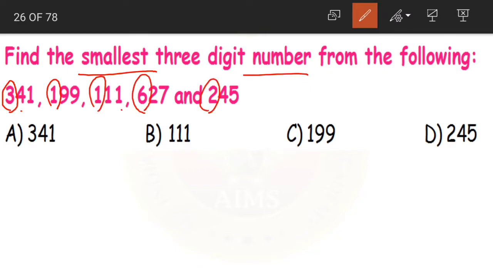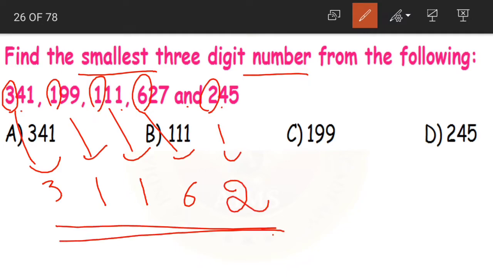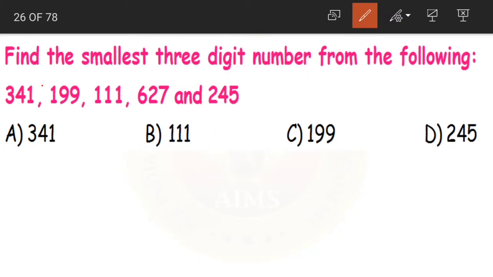What do we have here? 3, 1, 1, 6 and 2. Yes children, of these numbers which is the smallest number? 1. Now we are having two numbers, that is 199 and 111, who have 1 in their hundreds places.